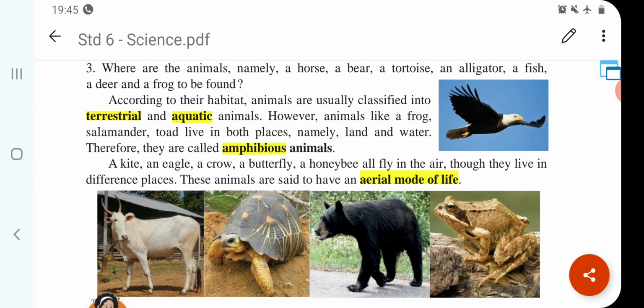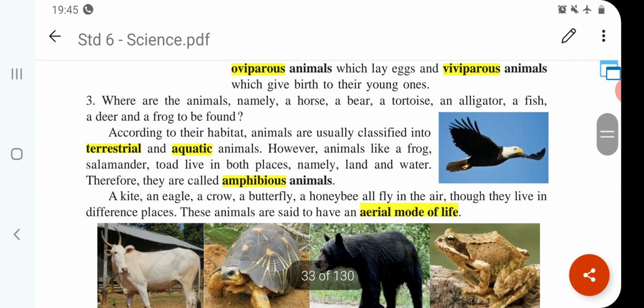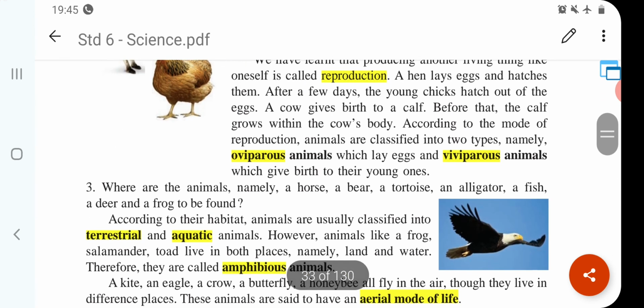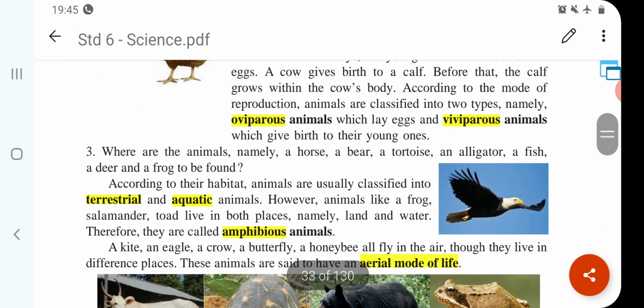So, children, today in this chapter we completed the first part: plants are classified on the basis of their height, the shape of stems, period of life cycle and habitat. Second, in this lesson we studied that animals are classified on the basis of cell structure, vertebral column, method of reproduction and habitat. So, children, I hope you all understood this lesson.